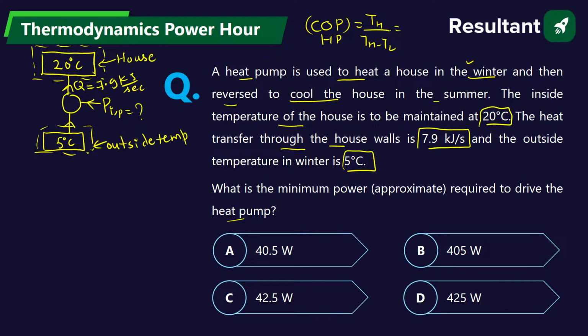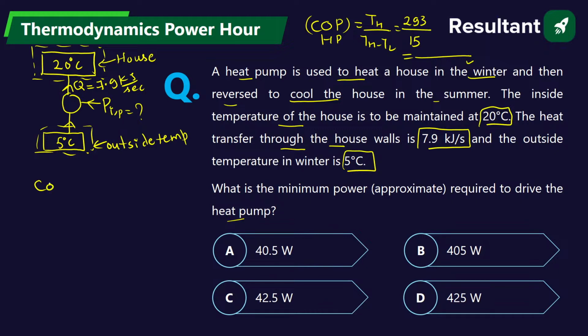Yes guys, I need this space so that I can solve this question, so I have to hide my video. So this high temperature is 293 Kelvin divided by 20 minus 5, that is 15. So you can find the COP from here.